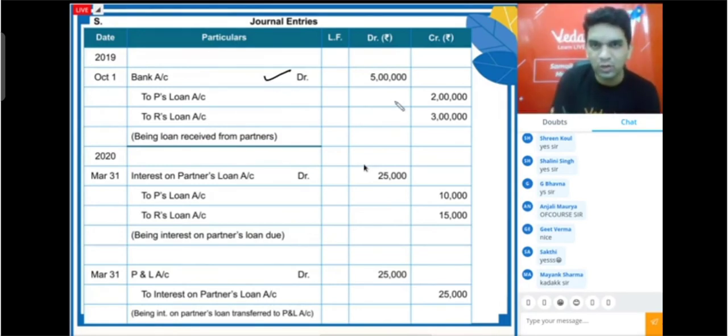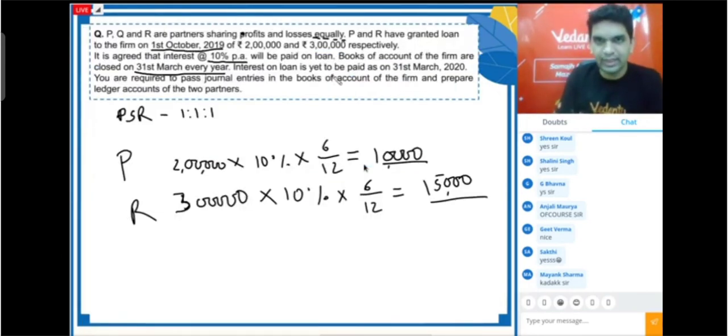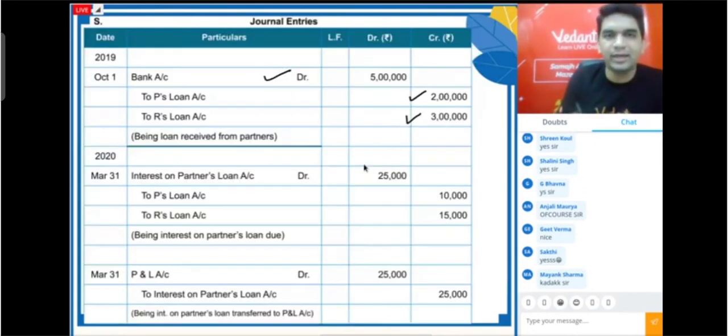To P's loan account 2 lakh. To R's loan account 3 lakh. I hope this entry is very clear. Now, at the end of the year, we have to show the interest due amount. Either we will pay it or we have to show the payable amount. So we are showing it payable because in the question they have clearly mentioned that the interest is yet to be paid. So we are writing the payable entry, interest on partner's loan.